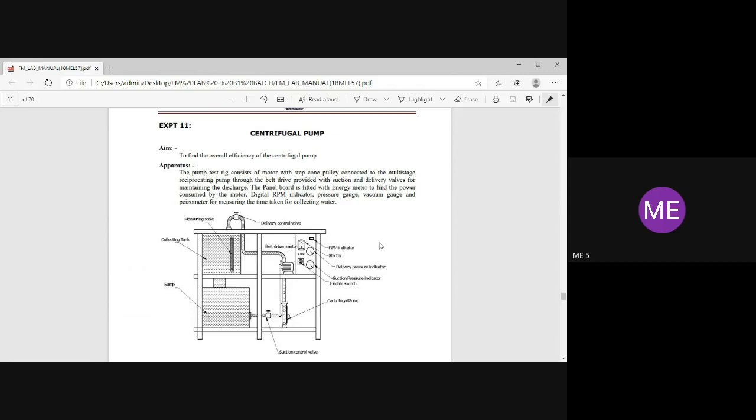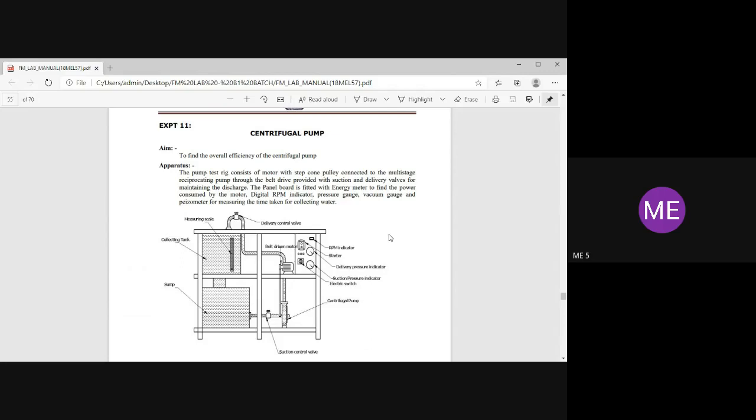So today we are going to discuss centrifugal pump. In individual experiments, we learned the fluid mechanics. This lab mainly deals with the fluid mechanics and machinery part. In machinery, we are going to study mainly pumps and turbines. Already, you know the pumps and turbines. You are studying in turbo machine.